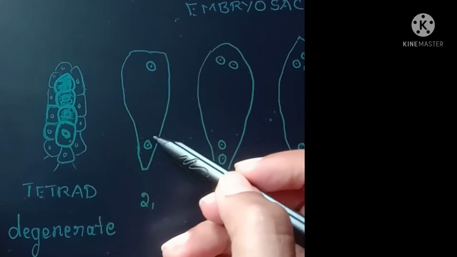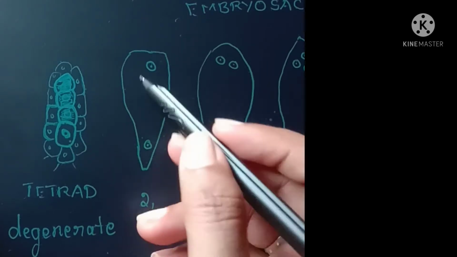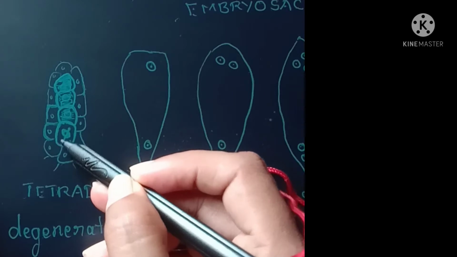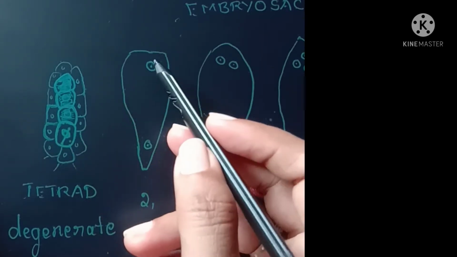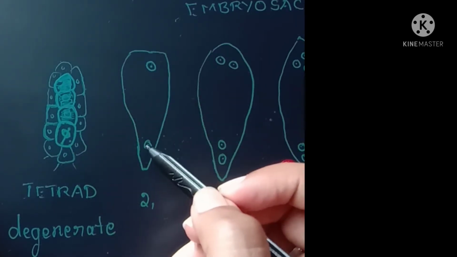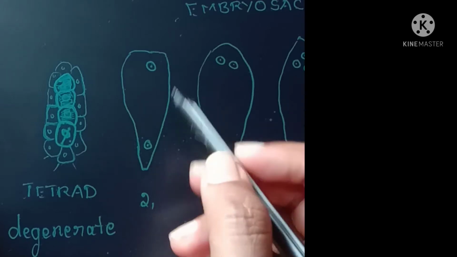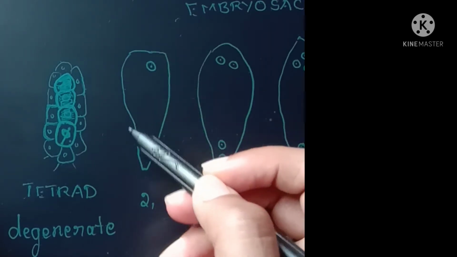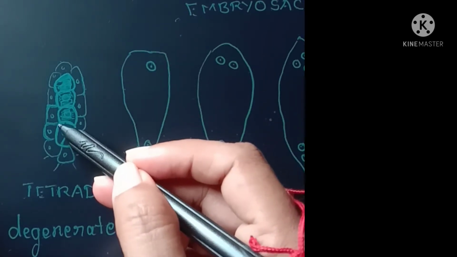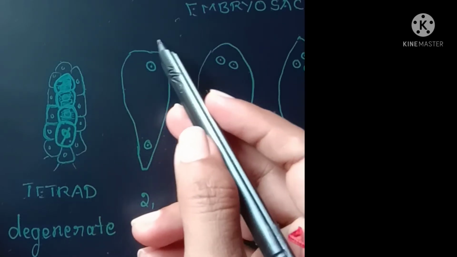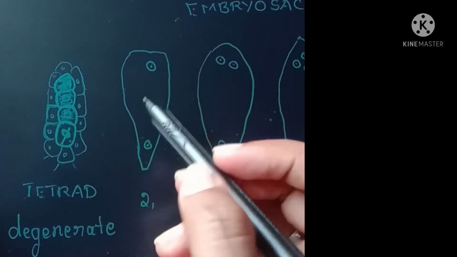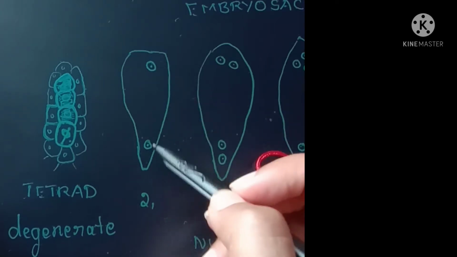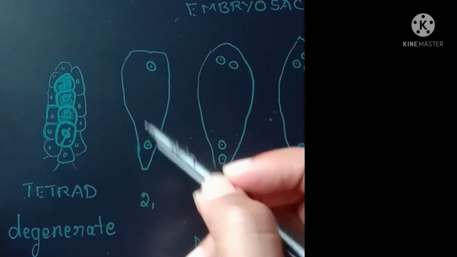The 2 nuclei will move to 2 different poles. One nucleus will move to this pole and the other to this pole. This single megaspore will grow like this, and its nucleus will divide and move to these different poles.